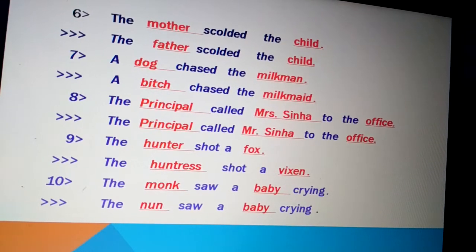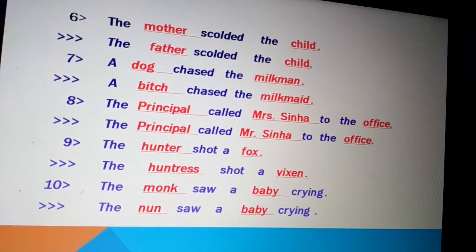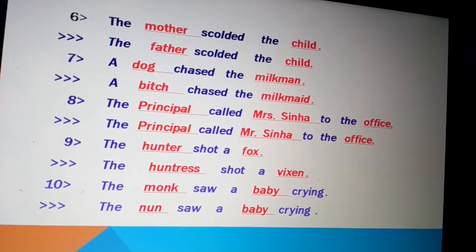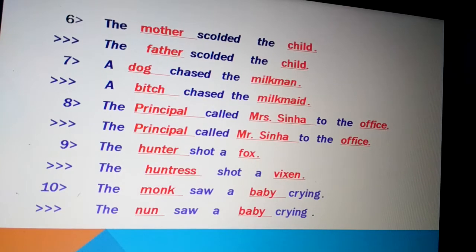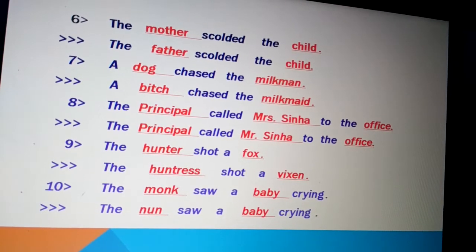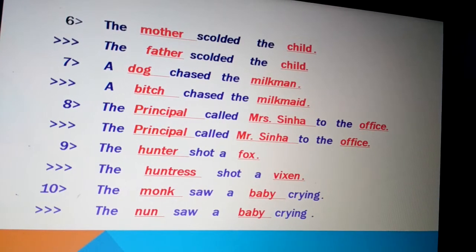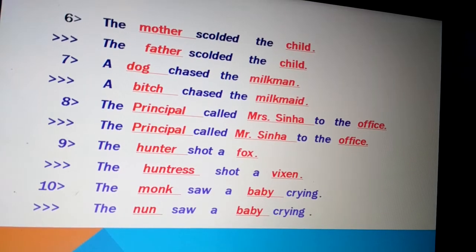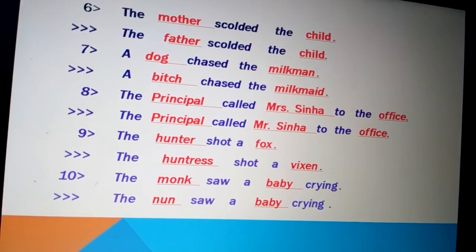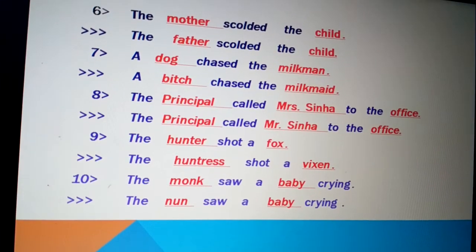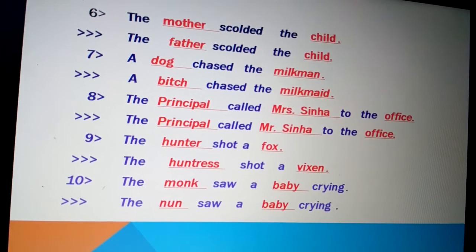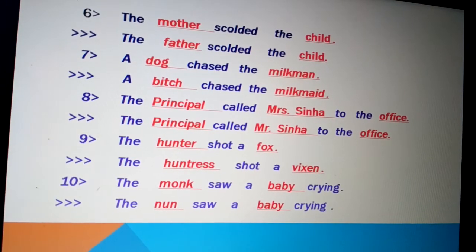The mother scolded the child. The father scolded the child. Here the word child doesn't undergo any change. Can you tell why? Yes, because the word child belongs to the common gender category. It doesn't undergo any change because it belongs to both the male child as well as the female child. The father scolded the child is the correct answer.